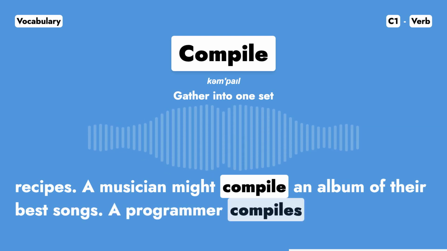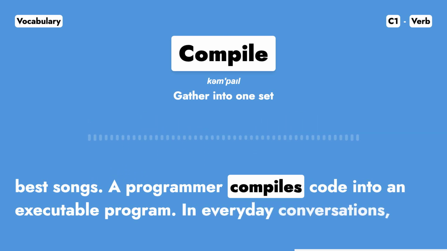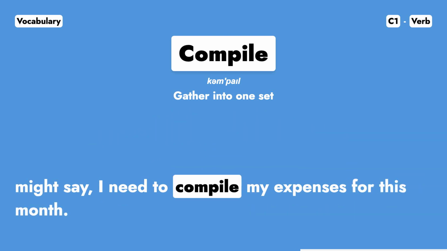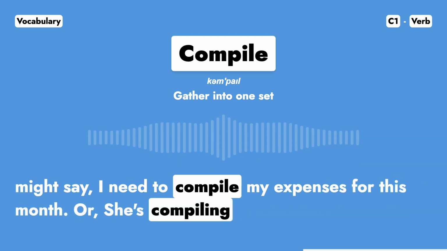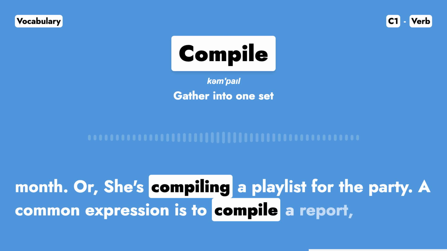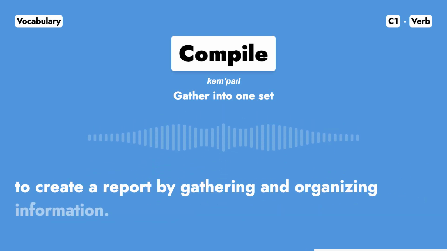A programmer compiles code into an executable program. In everyday conversations, you might say, "I need to compile my expenses for this month." Or, "She's compiling a playlist for the party." A common expression is to compile a report, meaning to create a report by gathering and organizing information.